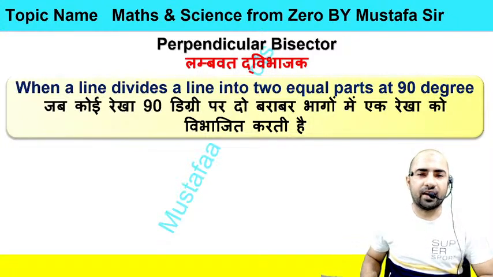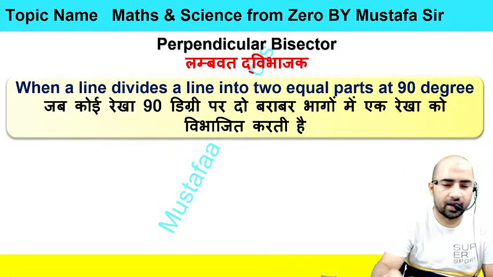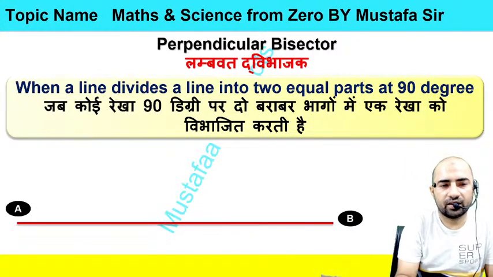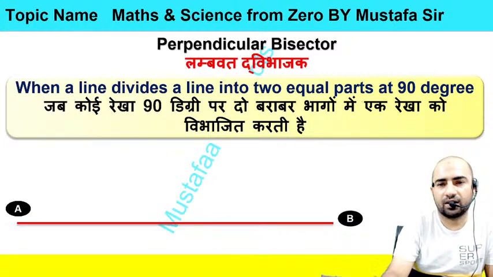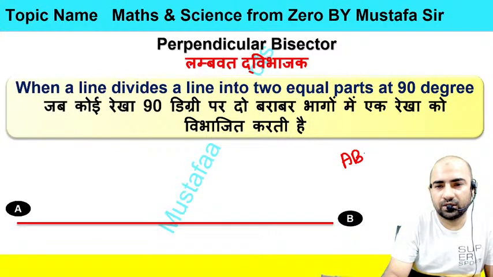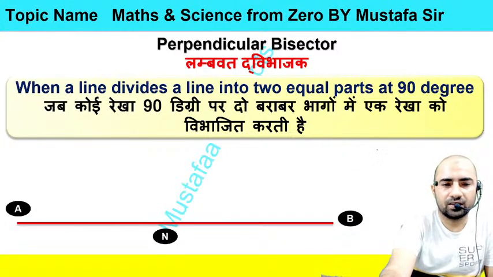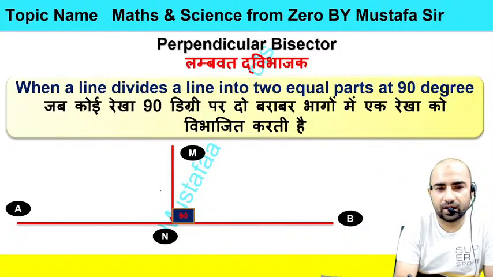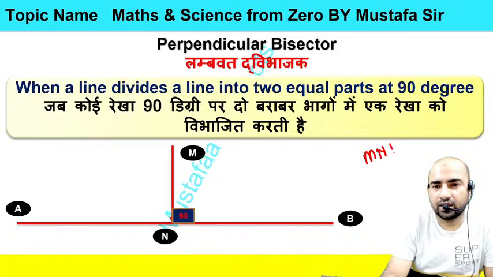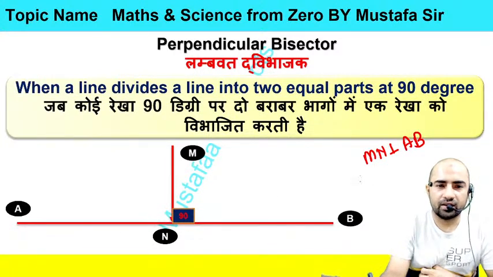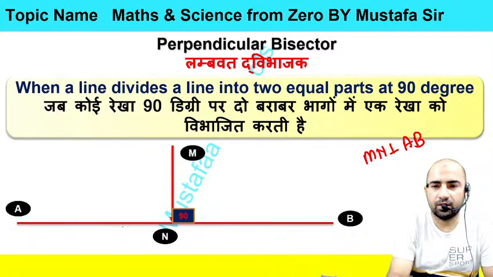So when a line divides a line into two equal parts at 90 degree, you can see here we have a line AB, and let us suppose the length of AB is 20 centimeter, right? Now we have another line MN, and this MN is perpendicular to AB, and also MN divides this line AB into two equal parts.